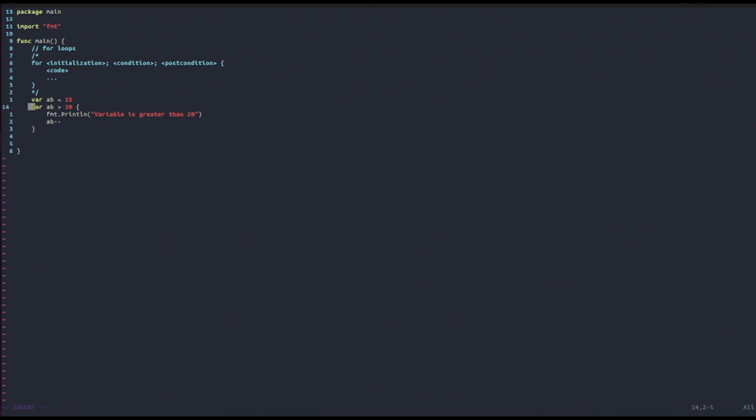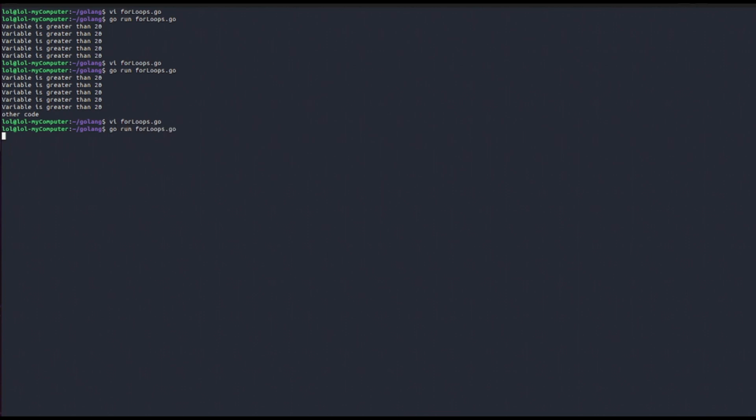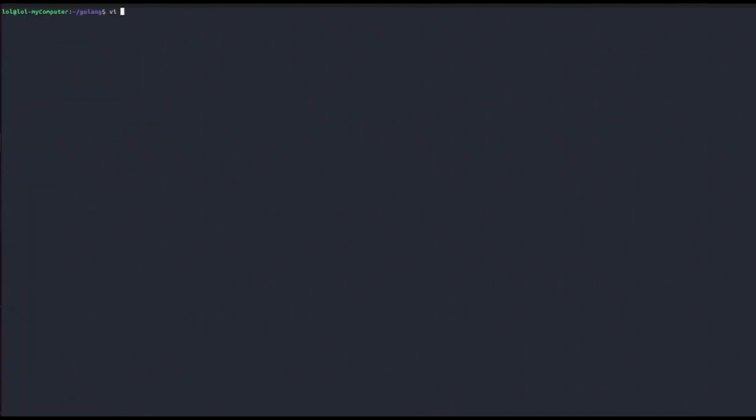And you can also make infinite loops. So without specifying a condition, like this, you can just write for. And then here, you can just put inside, for example, the code you want to print out. So for example, let's say for, and we will say here infinite loop. Let's see what we get. As you can see, we get an infinite loop.